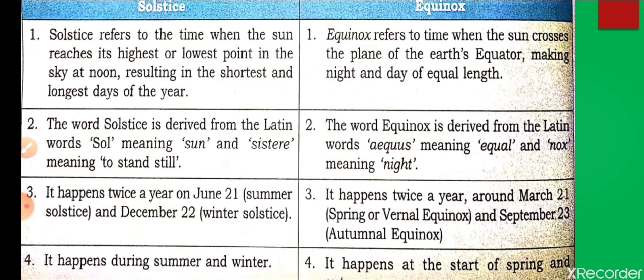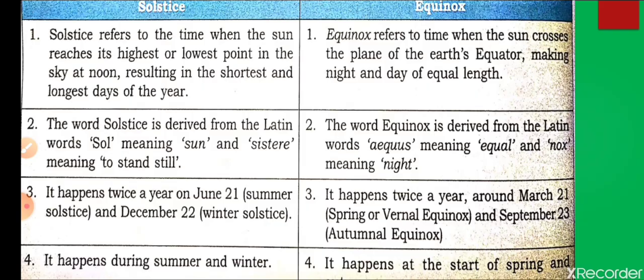So one hemisphere will face it two times, one time winter solstice and one time summer solstice. The equinox happens two times, 21 March and 23rd September, in both hemispheres. The fourth point: the equinox happens at the start of spring and autumn, in March and September, and the solstice happens in December and June. So I hope the difference between equinox and solstice is clear to you.